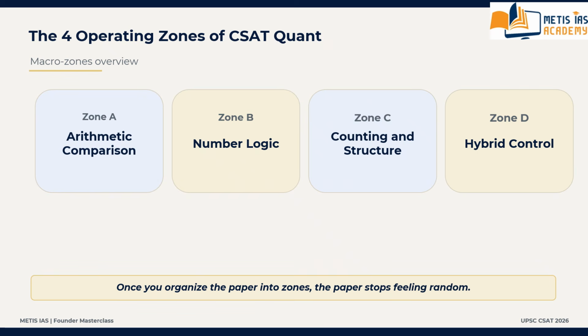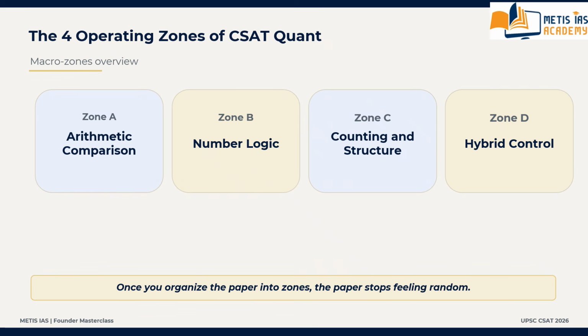Second one, operator symbolic inequality hybrid family. These two families are there in zone D, that is hybrid control. What this zone tests is actually rule discipline, cyclical logic, symbolic control, and calm interpretation. So, this is the first important reset, hybrid control.